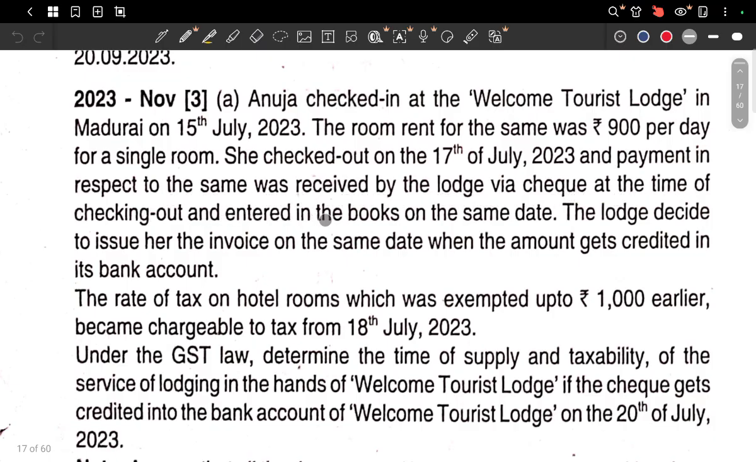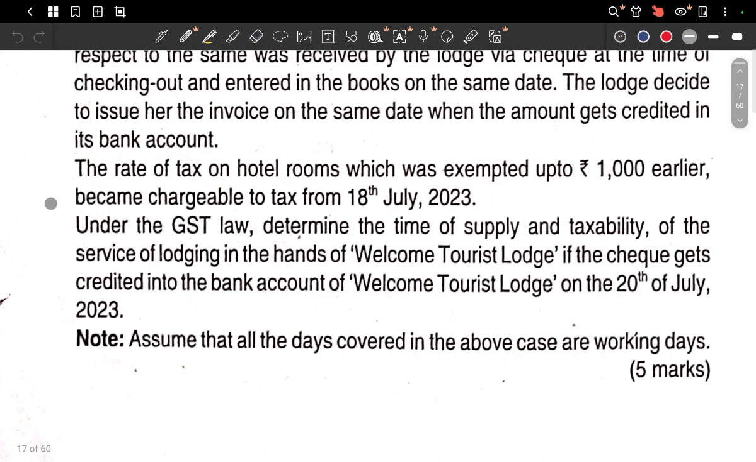At the time of checking out, the entry was made in the books of account. The lodge decided to issue her invoice on the same date when the amount gets credited into the bank account. The rate of tax on hotel rooms is exempt up to 1000 per day, and this becomes chargeable to tax on 18 July. Under the GST law, determine the time of supply and taxability for the service of lodging by Welcome Tourist Lodge